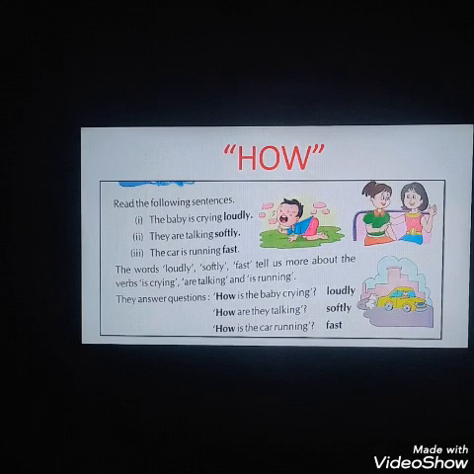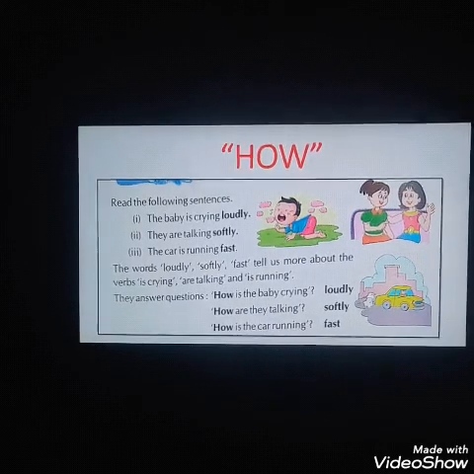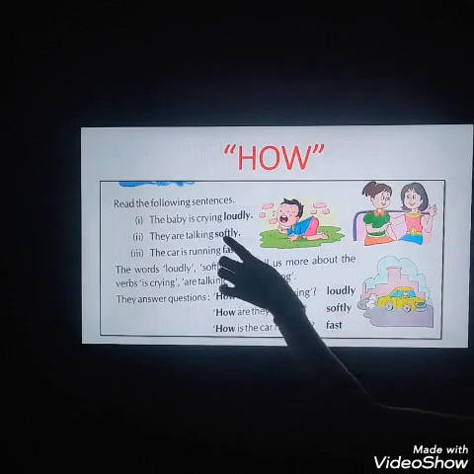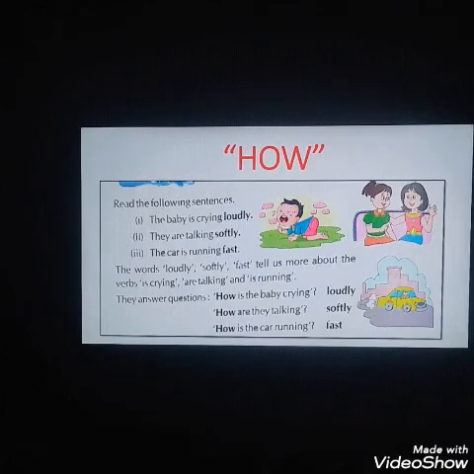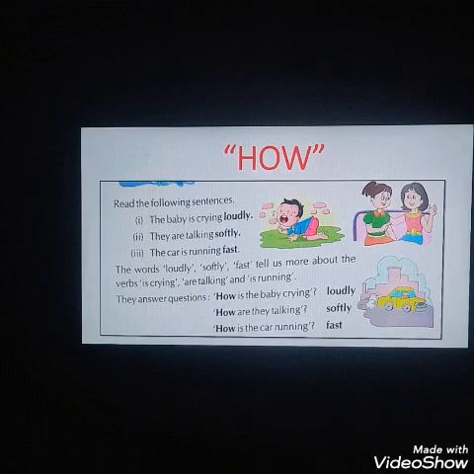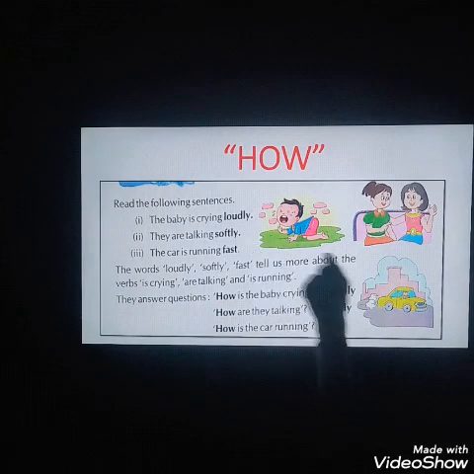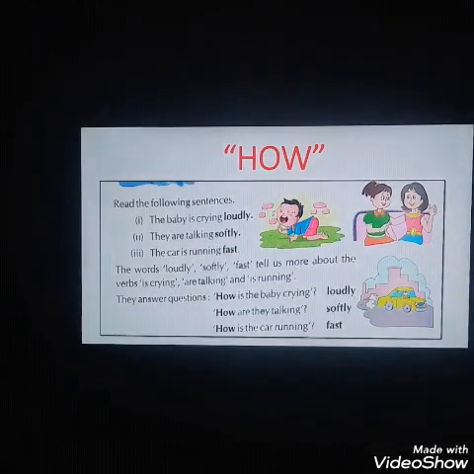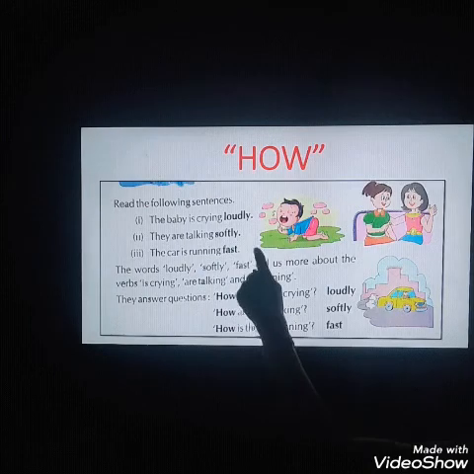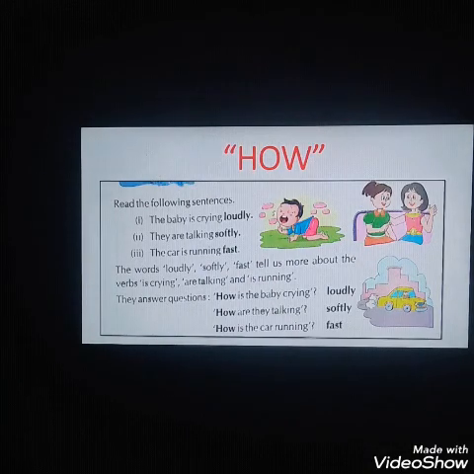The baby is crying loudly. How is the baby crying? The baby is crying loudly. Crying is your verb and loudly is your adverb. Now the answer of how is coming. They are talking softly. How are they talking? Softly. This is your adverb. The car is running fast. How is the car running? The car is running fast. Fast is your answer of how.